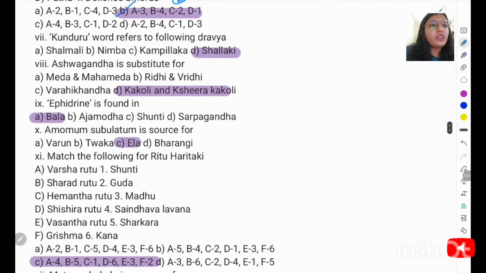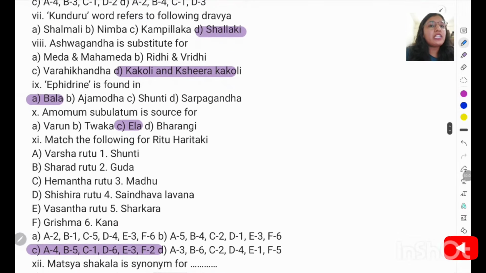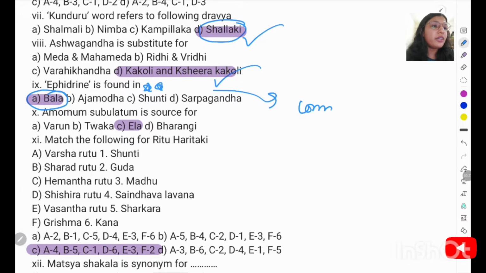Kundru refers to which of the following Dravya? So Kundru is actually the Niryasa of Shallaki. So the right answer will be option D. Ashwagandha is a substitute for: Ashwagandha is actually a substitute for two drugs that come in the Ashtavarga, Kakoli and Kshirakakoli. Ephedrine is found in Bala, and it's a very important question. Now you have to comment one drug that has the same phytochemical, that is ephedrine.